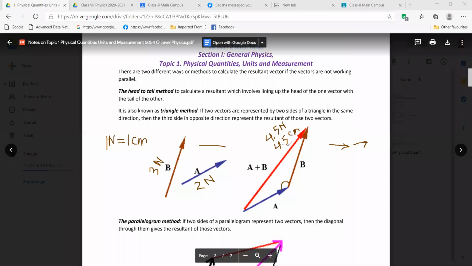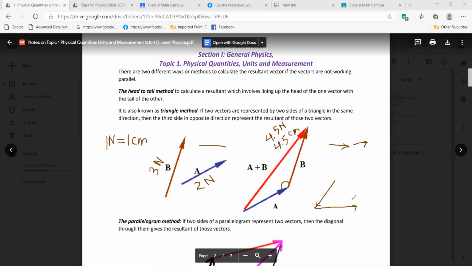Not necessarily 3 plus 2 is 5. Listen, we are not adding them directly. If I draw one vector here and another here, your resultant is from the head of one to the head of the other.